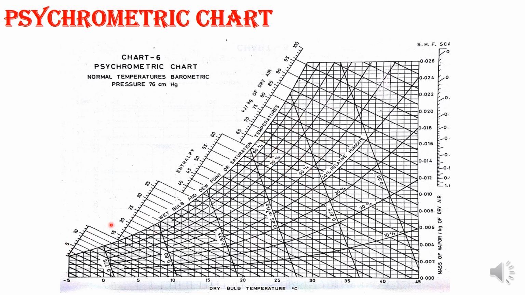These are the enthalpy lines. Together this is known as the psychrometric chart. Thermodynamic analysis can be done for a mixture of dry air and moist air, so that all the parameters can be calculated easily. This information you can get in a psychrometric chart.